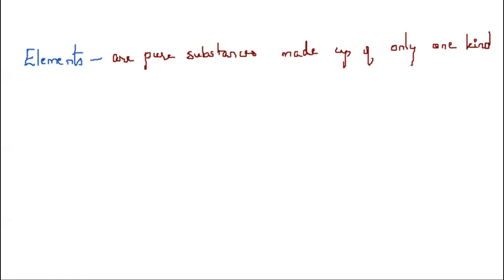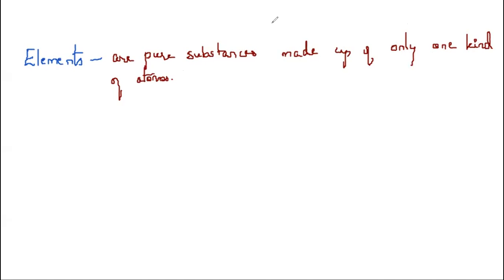They are pure substances made up of only one kind of atoms. Say you take any element, it will have similar atoms. Gold will have gold atoms, iron will have iron atoms, silver will have silver atoms, carbon will have carbon atoms.